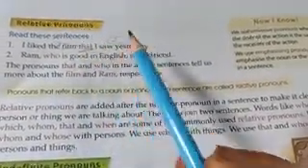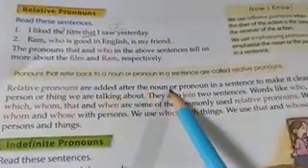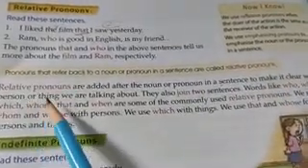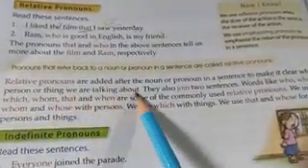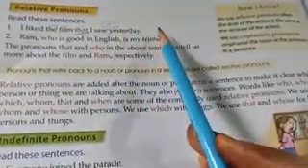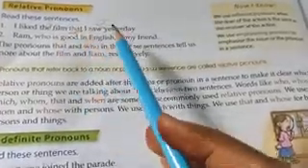Okay. Now see, relative pronouns are added after the noun or a pronoun in the sentence to make it clear which person or thing we are talking about. Okay, it is used after the noun or a pronoun.